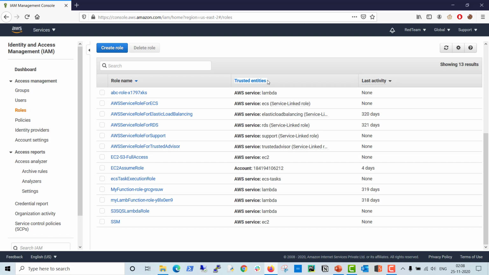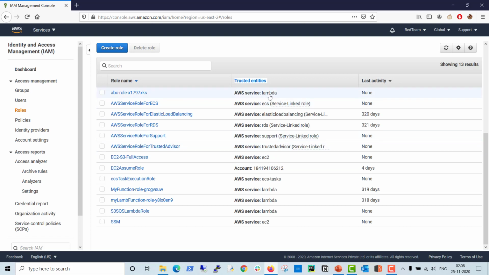Trusted entity means what this role is created for. You can see here we have AWS services, and there is also account. So this role can be created for services as well as users. Account means this role is created for users which are part of the same account or maybe part of another AWS account.